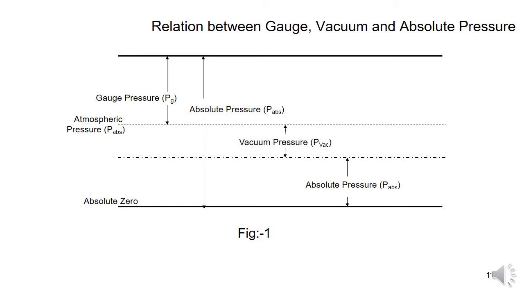Gauge pressure we denote as P suffix G, vacuum pressure we denote as P suffix V. There is a relation between the absolute pressure, gauge pressure and vacuum pressure. P absolute is equal to atmospheric pressure plus gauge pressure, and P absolute is equal to P atmospheric minus P vacuum. This figure shows the relationship between the gauge pressure and absolute pressure. And coming to the volume, volume is nothing but the space occupied by the substance.